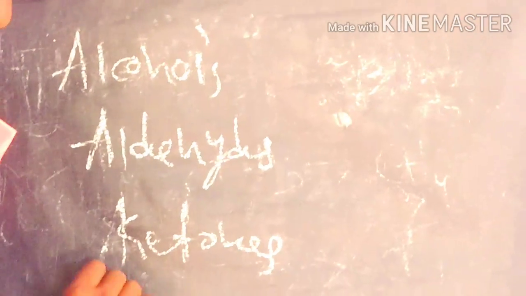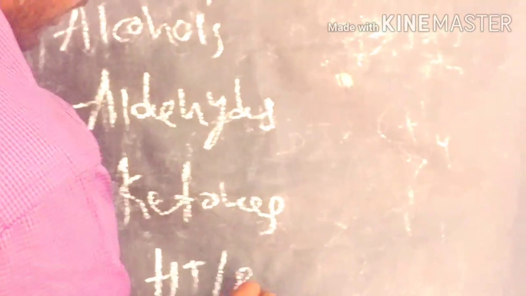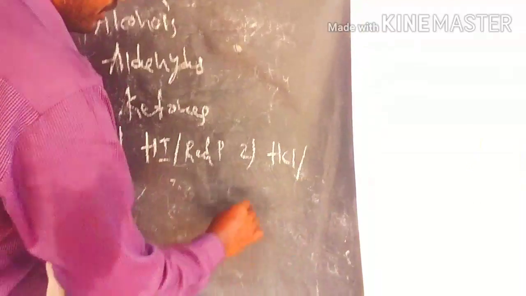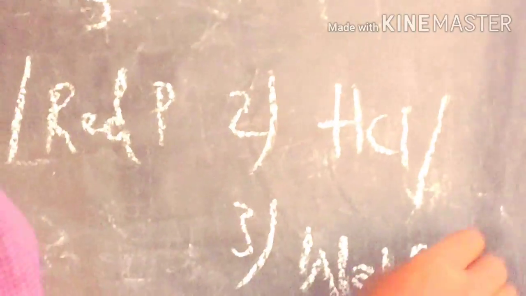The first one, reduction with hydroiodic acid in the presence of red phosphorus. The second one, Clemmensen reduction, which is an acidic medium reduction reagent. The third one, Wolff-Kishner reduction. These three reduction reagents are used to prepare alkanes from various sources like alcohols, aldehydes and ketones.